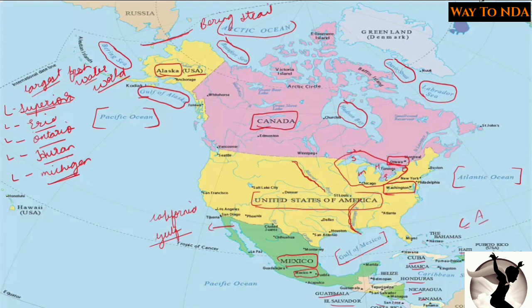One important river in the USA is the Colorado River, and the Colorado River is very famous for its Grand Canyon. The structure it makes while flowing is called the Grand Canyon. I will show you the image of the Grand Canyon.